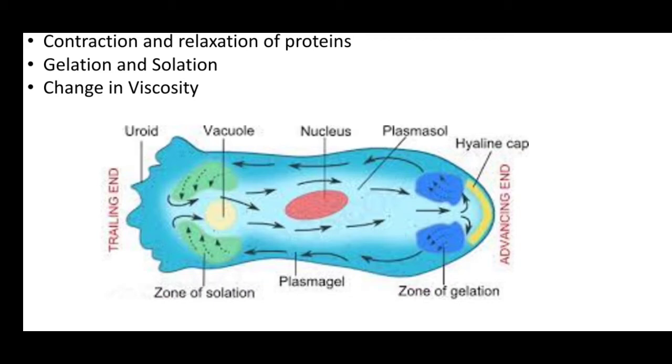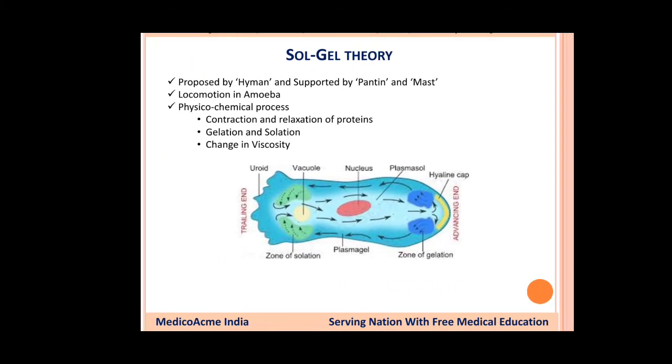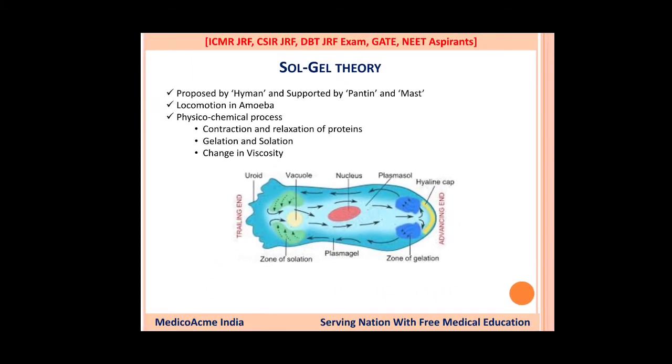These two arrows denote the bidirectional nature of the solation, or the sol movement. So this is very basic about the sol-gel theory, and you can remember it. It is very important. The only things asked here are who discovered it, like Hyman, and what is solation and what is gelation, and that it is a physico-chemical process. So this can be remembered.